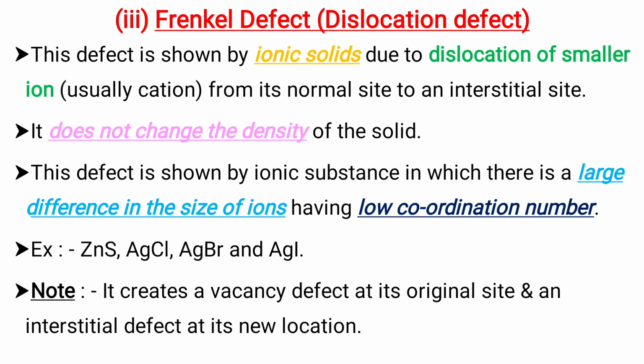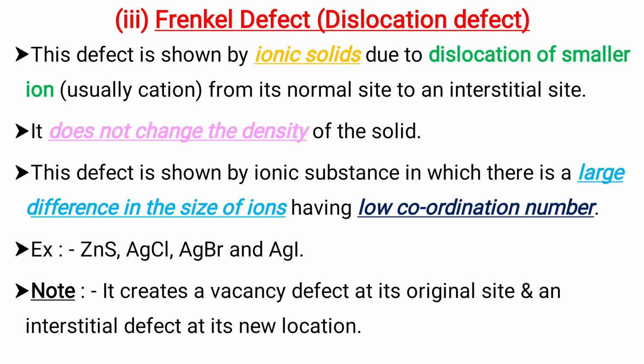Okay, ionic solids show mainly two types of defects, that is Frenkel and Schottky defects. Okay, first one is Frenkel defect, which is also called dislocation defect, and this defect is shown by ionic solids, which is due to the dislocation of smaller ion, which is usually cation, from its normal site to an interstitial site. It does not change the density of a solid. This defect is shown by ionic substance in which there is a large difference in the size of ions, that means which are having low coordination number,